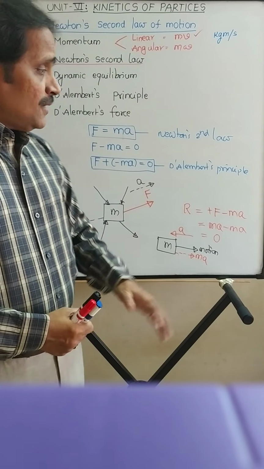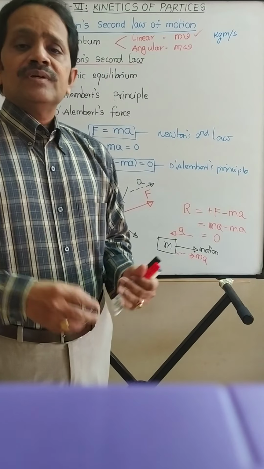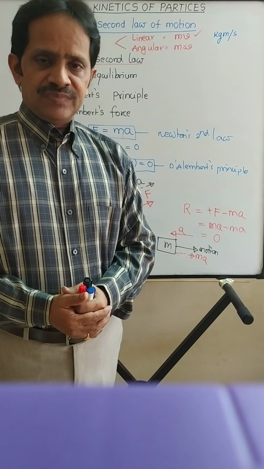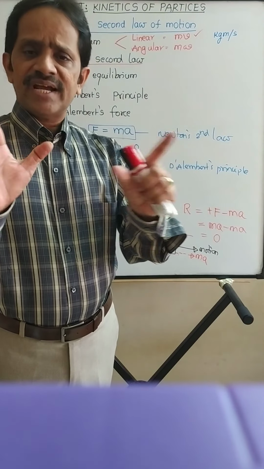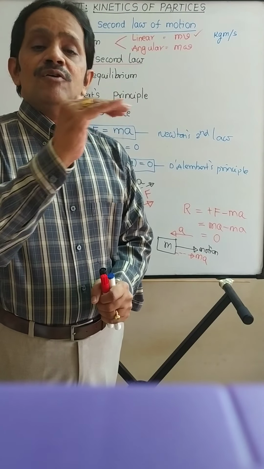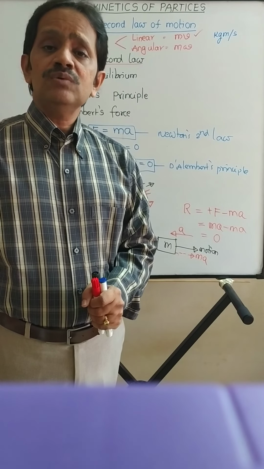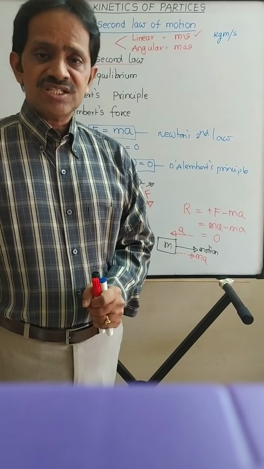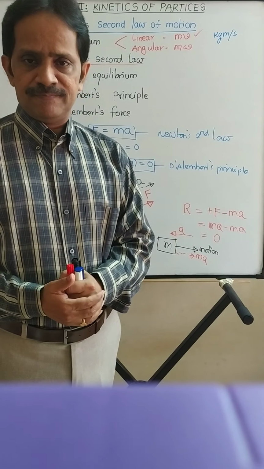Understood? So you can solve the problems in two ways. One is, first draw free body diagram. You show all the forces acting on it and find out the resultant force and equate that resultant force to m into a, mass into acceleration, as per Newton's second law, from which you can find out the acceleration.